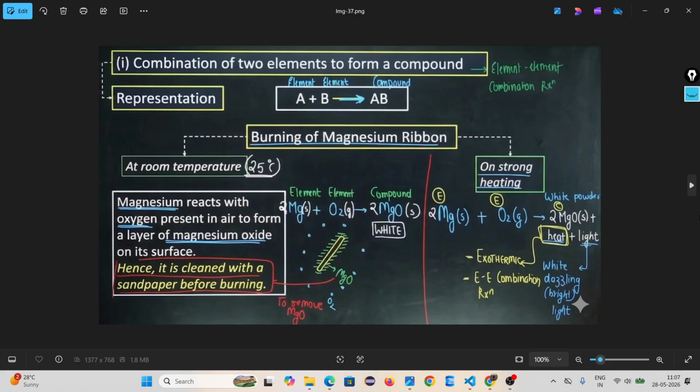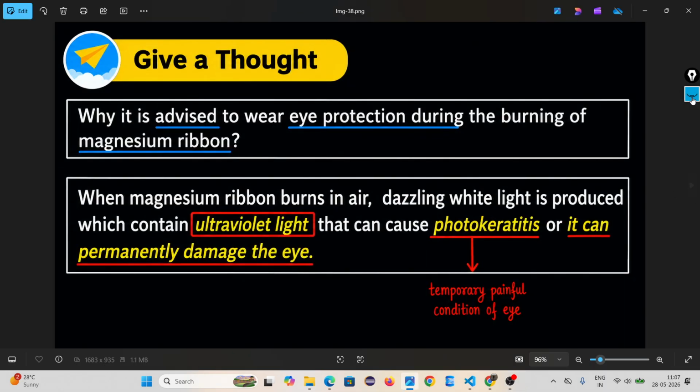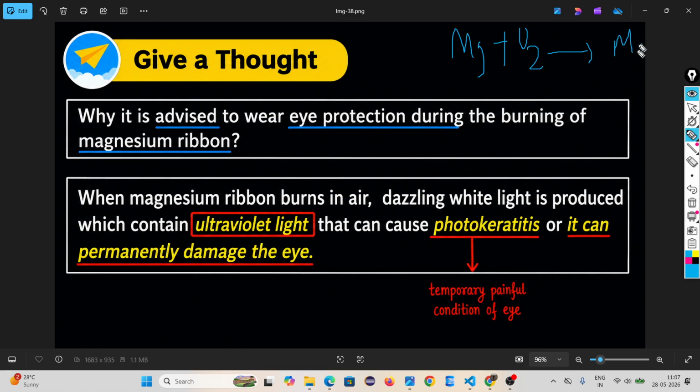Then come to such an important question: why is it advised to wear eye protection during the burning of a magnesium ribbon? If you do the reaction, what is happening? Look, magnesium plus oxygen, when we provide external heat, gives magnesium oxide plus heat plus light. Make it balanced: two, two. Then provide the description. Magnesium is a solid, oxygen is a gas, magnesium oxide is a solid.